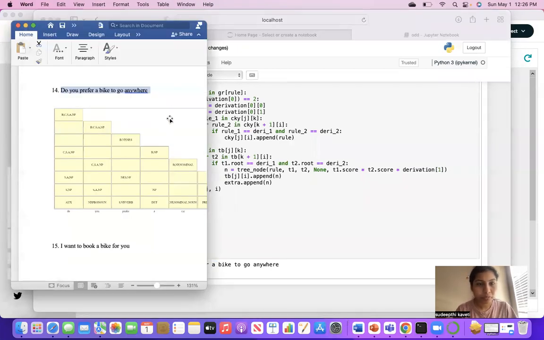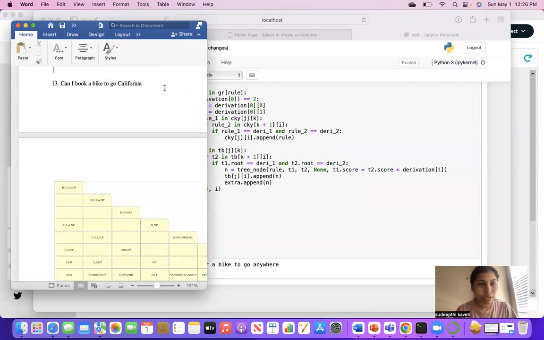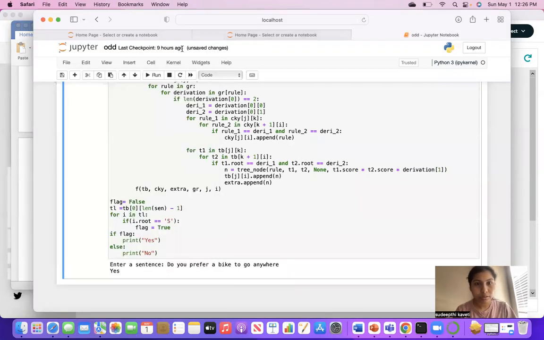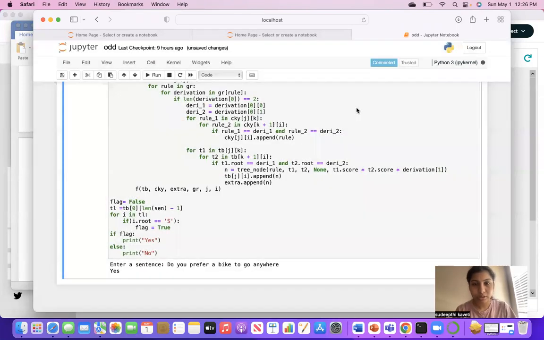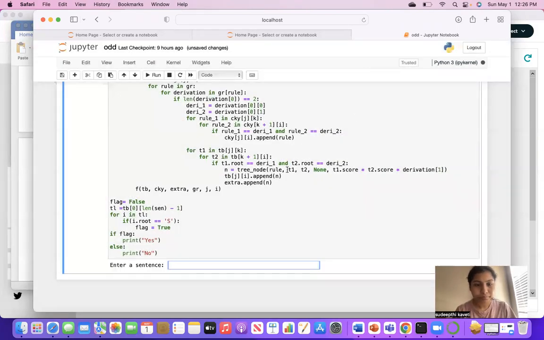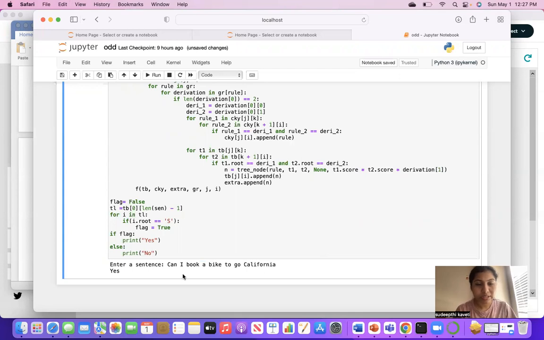Likewise, I'm taking another one: Can I book a bike to go California? Kernel, Restart and Run All. Enter a sentence, command V. I'm just removing this, enter. Yes, I got yes.